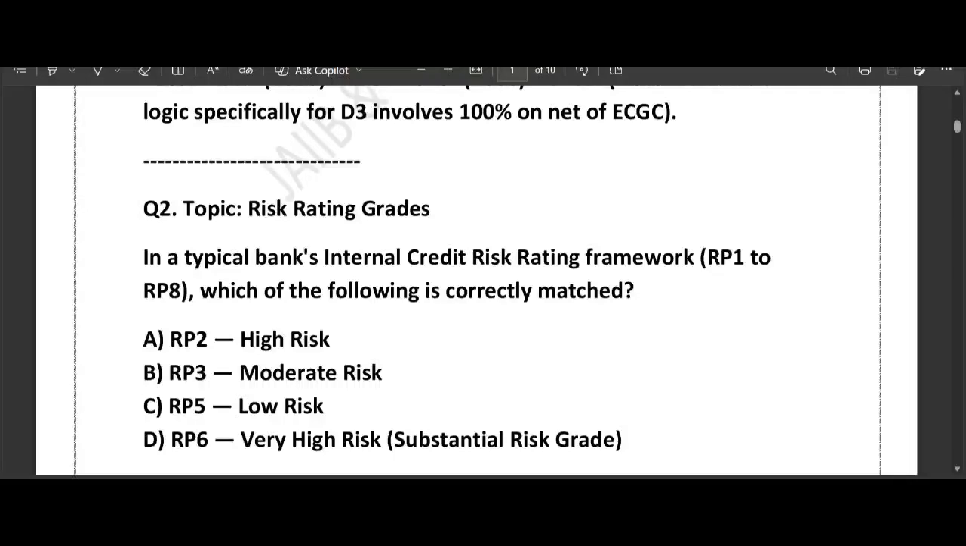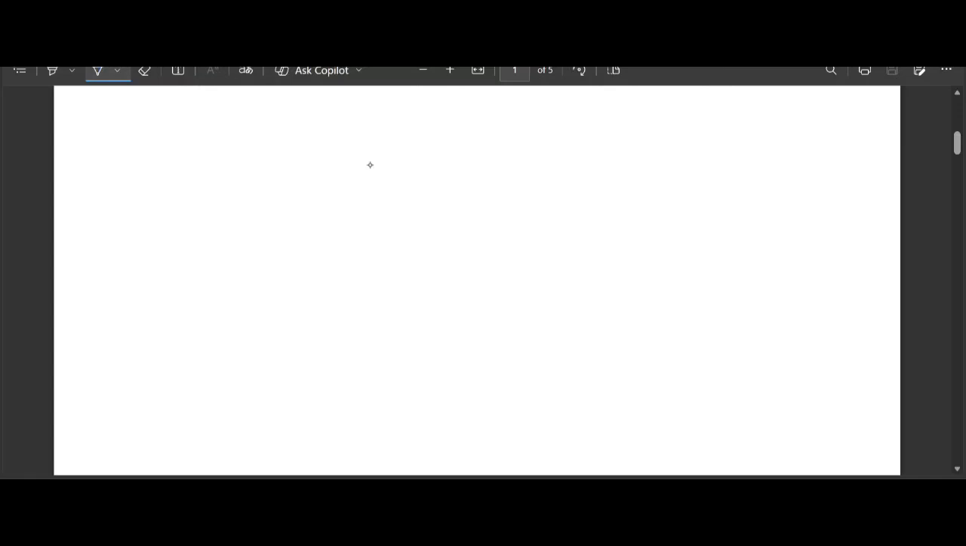So in a typical bank internal credit risk framework, that is RP1 to RP8, which of the following is correctly matched? So they have given RP2 high risk, RP3 moderate risk, RP5 low risk, RP6 very high risk. So how to go about solving this question? Let me explain. So you can think of bank internal credit risk rating. Here our main focus is bank internal credit risk rating.